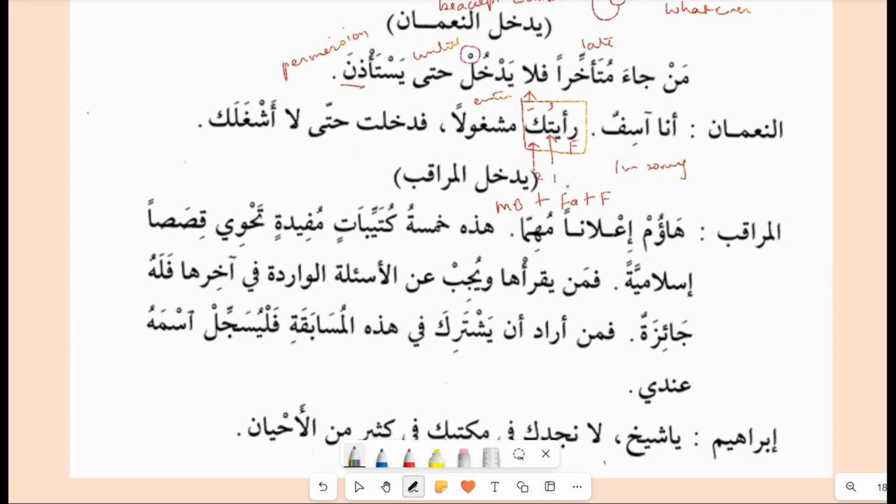What is the fi'l ra'i? What comes in the position of the fail? The first damir tu. So this is the fail, and what comes in the maf'ul bihi position? It is the damir ka. So that means it is a jumla failure in this small word. So this whole word is a jumla failure because you have the fail, you have the maf'ul bihi. So yes, a sentence can come with a fail attached with two damirs.